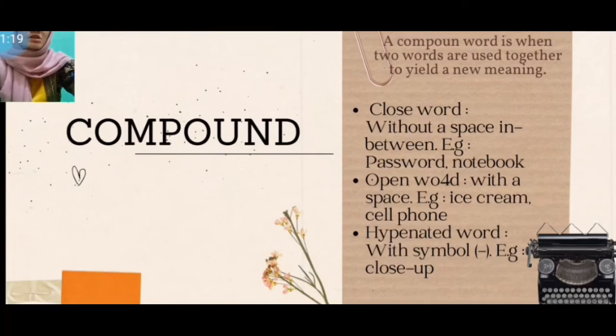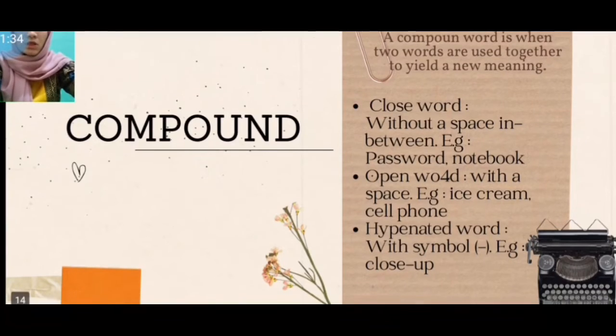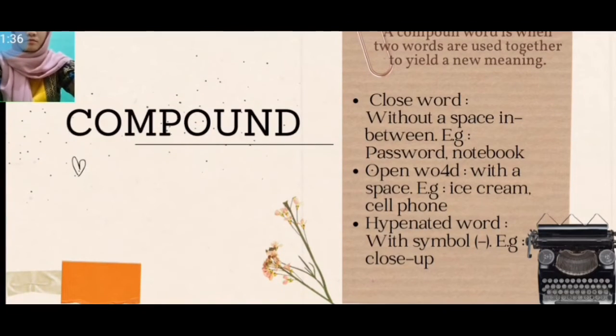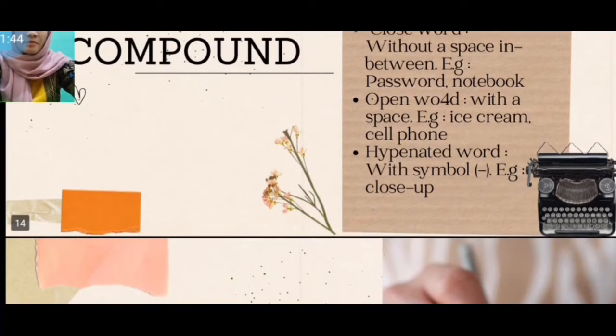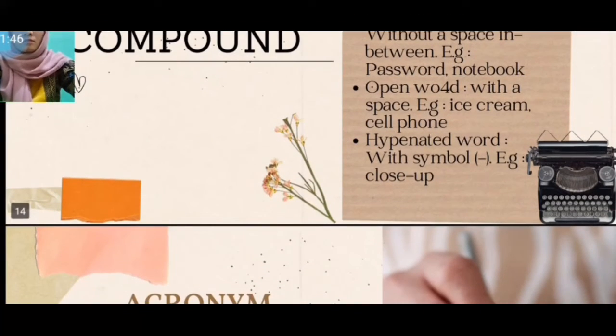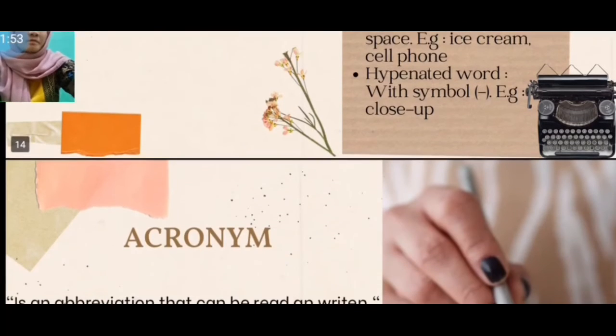There are three types of compound: closed word, open word, and hyphenated word. Closed word is without a space in between, for example, password and notebook. Open word is with a space, for example, ice cream and cell phone. Hyphenated word is with a hyphen, for example, close-up.